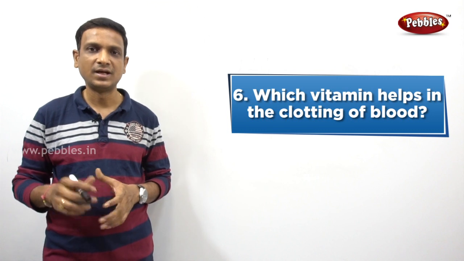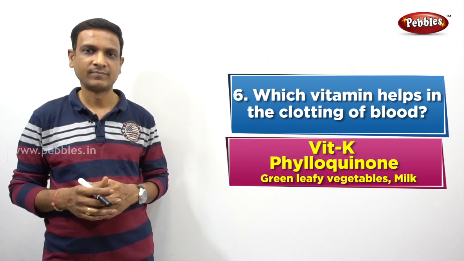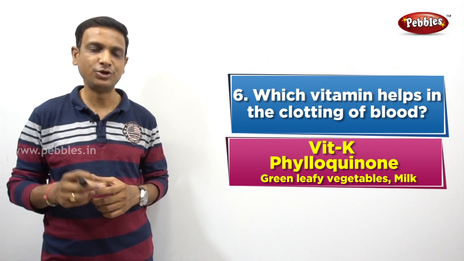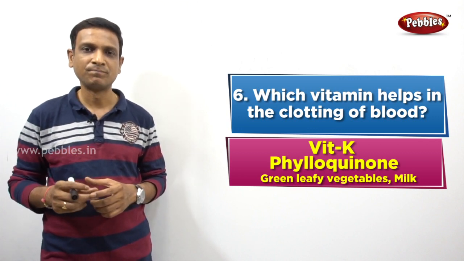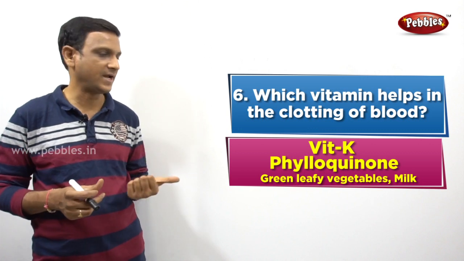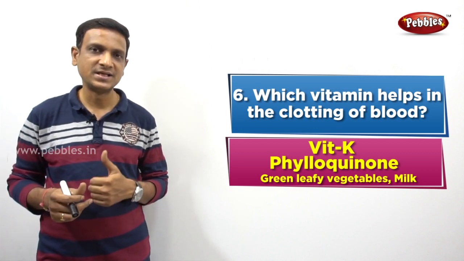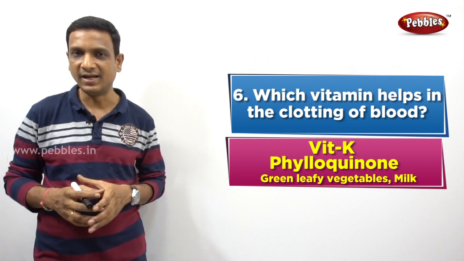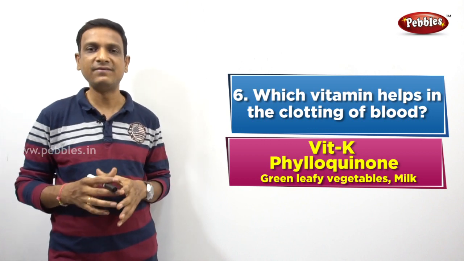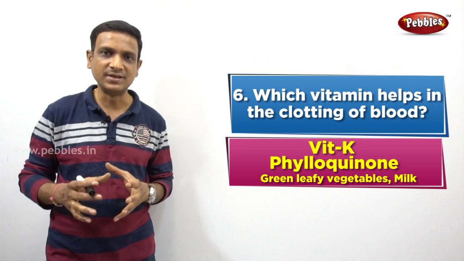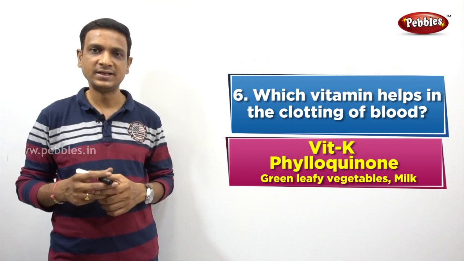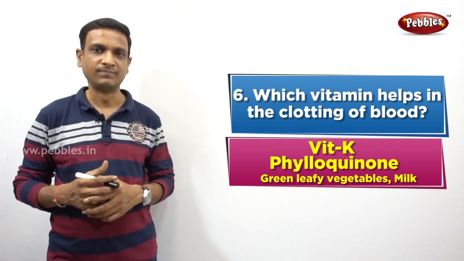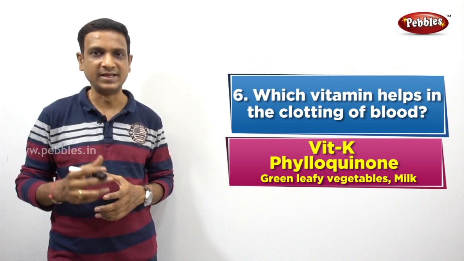The vitamin is vitamin K. So what is the chemical name of vitamin K? Do you know what is the chemical name of vitamin K? Phylloquinone. Vitamin K chemical name is phylloquinone, right? So this vitamin K is found in foods like green leafy vegetables. So green leafy vegetables are a good source of vitamin K. So this vitamin K helps in blood clotting. Milk also contains vitamin K.